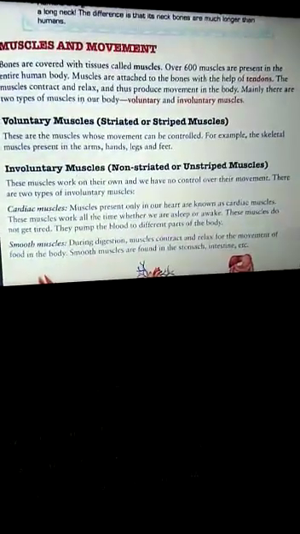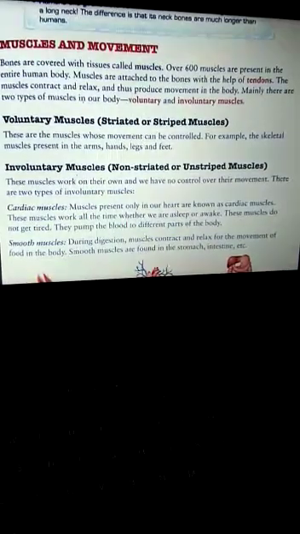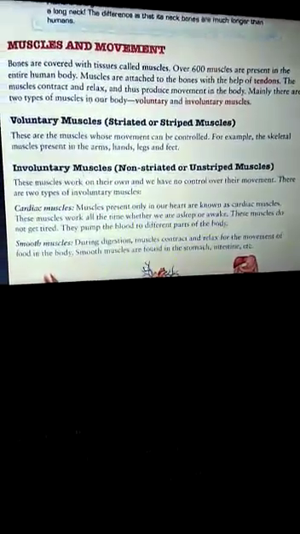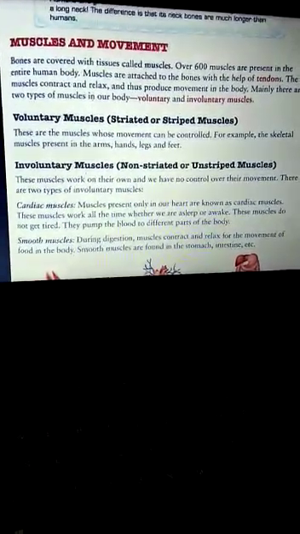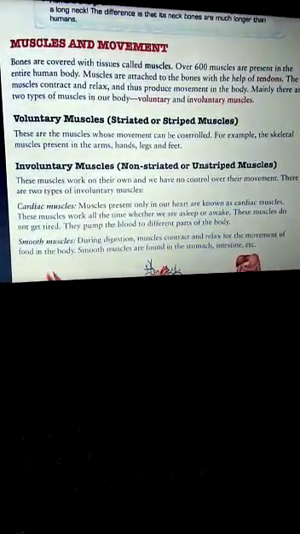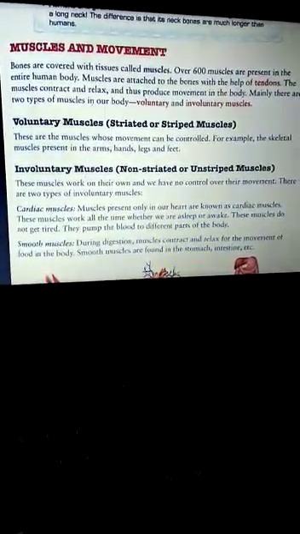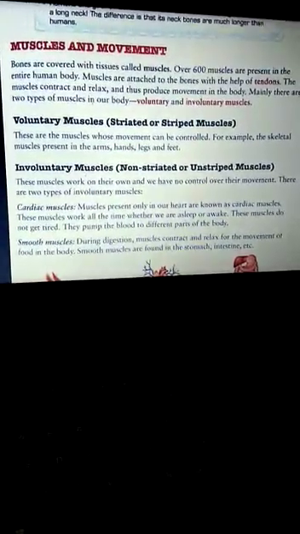And second, you can say involuntary muscles are cardiac muscles. Cardiac muscles are the muscles of the heart. And these muscles are not attached to any bone. The muscles of the heart keep working 24 hours a day throughout our lifetime.